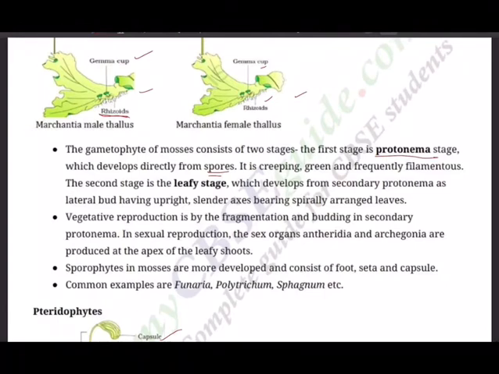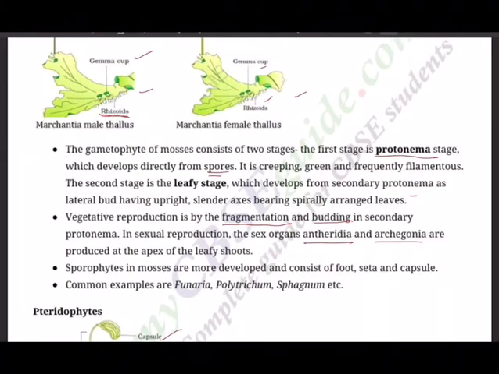The second stage is the leafy stage, which develops from secondary protonema as a lateral bud having an upright, slender axis bearing spirally arranged leaves. Vegetative reproduction is by fragmentation and budding in secondary protonema. In sexual reproduction, the sex organs, antheridia male and archegonia female, are produced at the apex of leafy shoots, as I just showed.